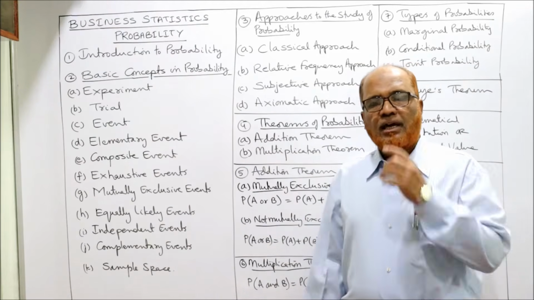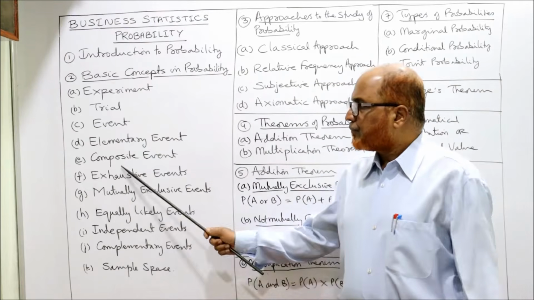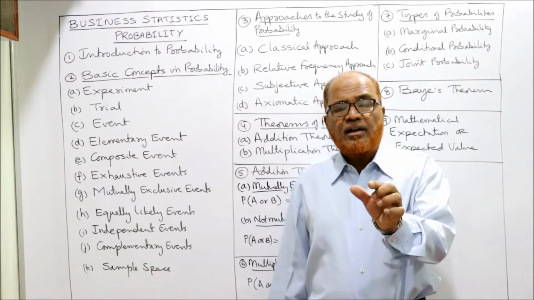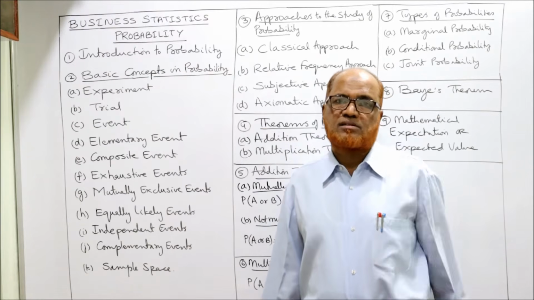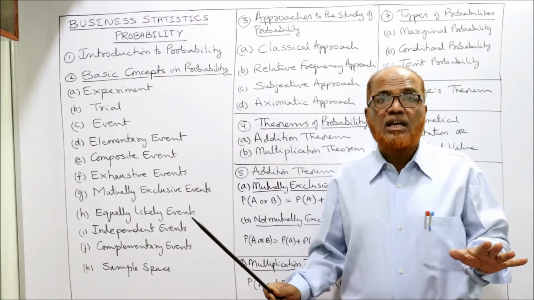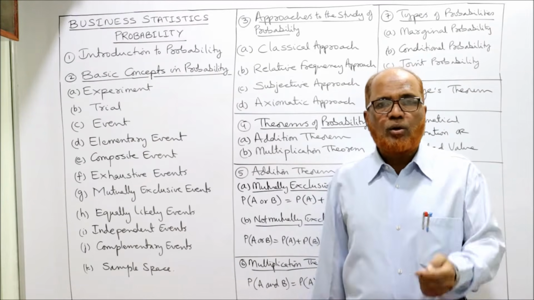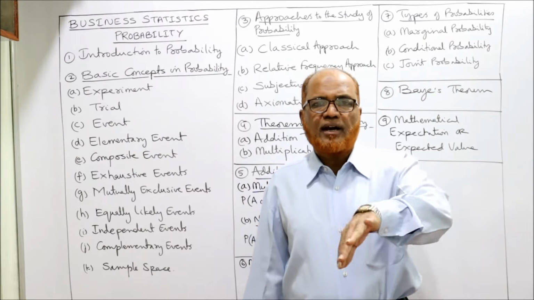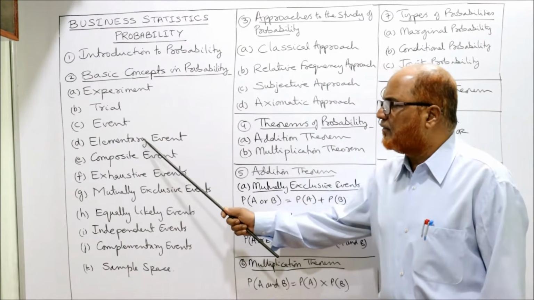Elementary event. The events are again classified into two types, elementary event and composite event. Elementary event means an event which will not give any sub-events. The events are final. No subdivision will be there of the event. Example, when you throw the coin, you may get head or tail. That's it. No further classification. These are called elementary events.